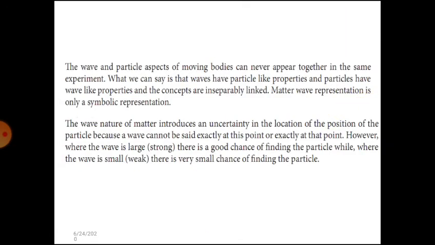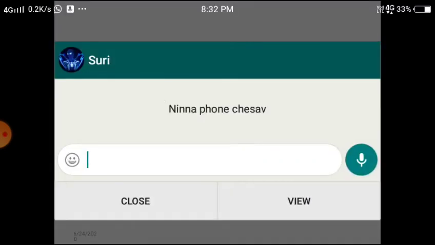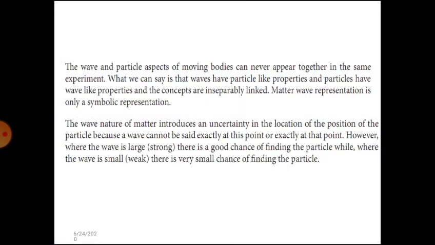The wave and particle aspects of a moving body can never appear together in the same experiment. That's why we can say that waves have particle-like properties and particles have wave-like properties, and the concepts are inseparably linked. Matter wave is a symbolic representation.